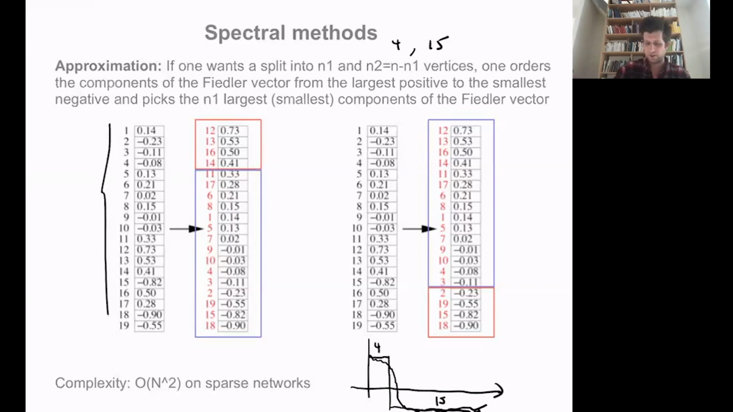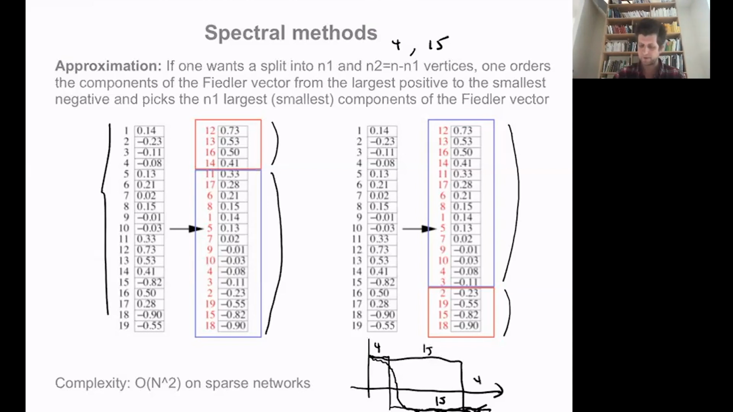The way to do it is to take the 4 highest values in one group and the other 15 in the other group. So N1 in one group, N2 in the other group: take the N1 first ones in the first group and the others in the other group. So we take 4 and 15, or 15 and 4. We look at the two possibilities to define this piecewise vector. These two define a partition for us, so we have 2 partitions. What we simply need to do now is select the partition whose cut is as small as possible.